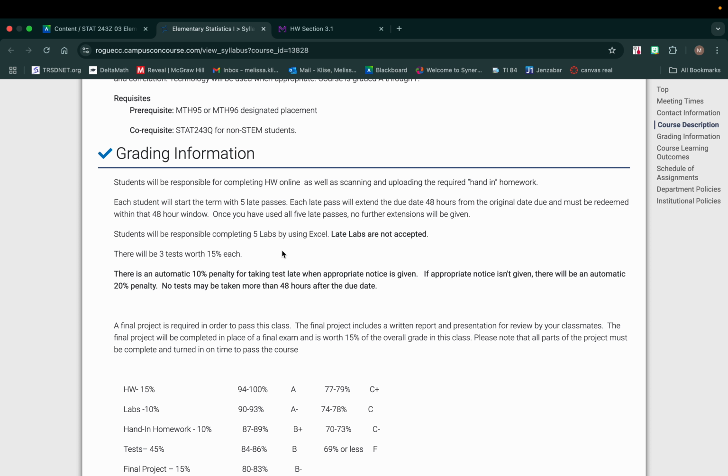There will be 3 tests. Each test is 15% of your grade. There's also an automatic 10% penalty for taking a test late if you give me notice. Like if you contact me and give me a reason why you can't do the test on time and you take it late, with you giving me appropriate notice, like not last minute, not Thursday night at 10 p.m. If you give me appropriate notice, there will be a 10% penalty, and if it's a good reason to extend it.